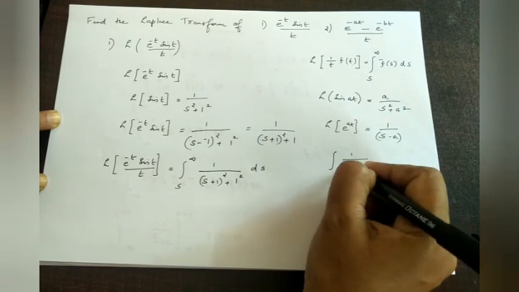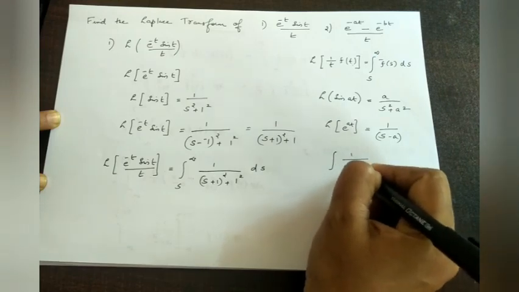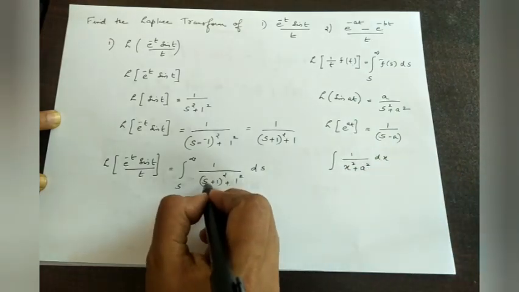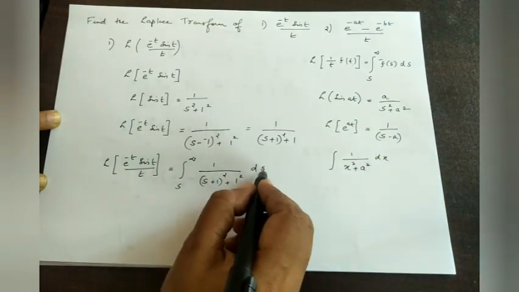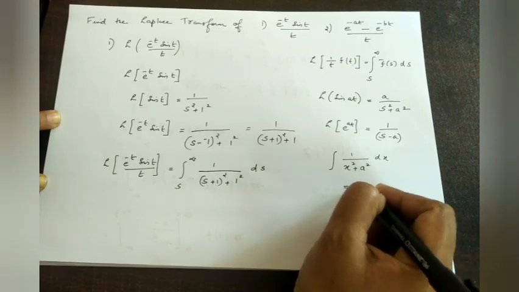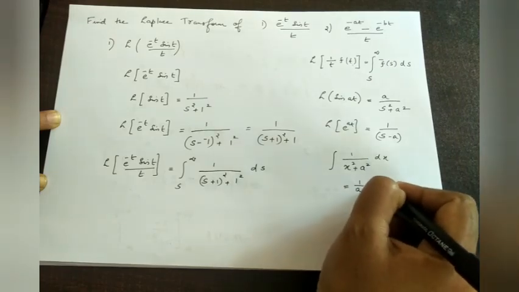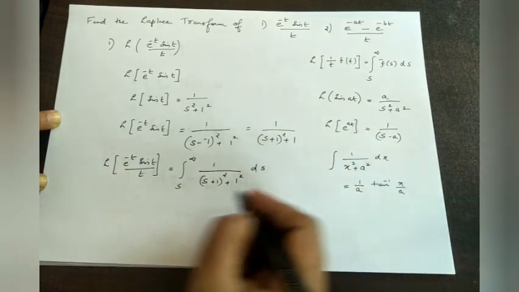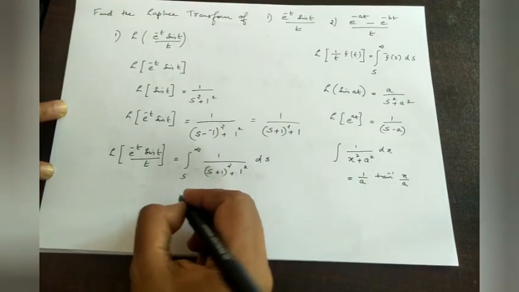Now this is of the form integral 1 by x square plus a square dx, which is equal to, we already know, 1 by a tan inverse x by a. We can use the same formula here.